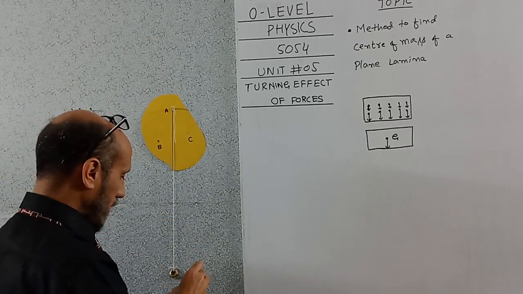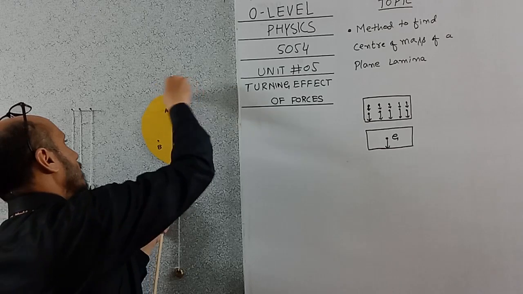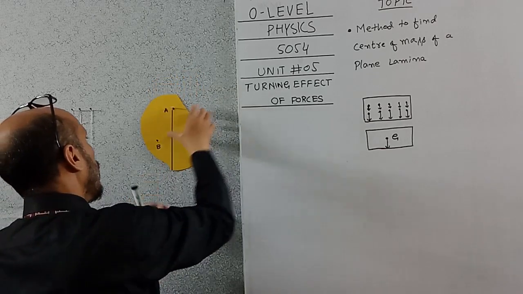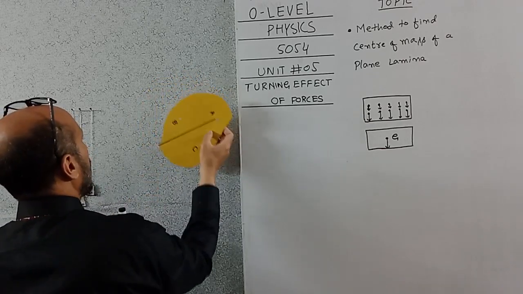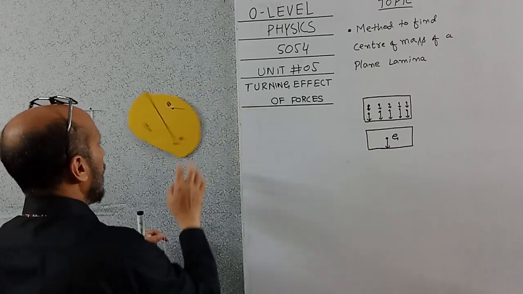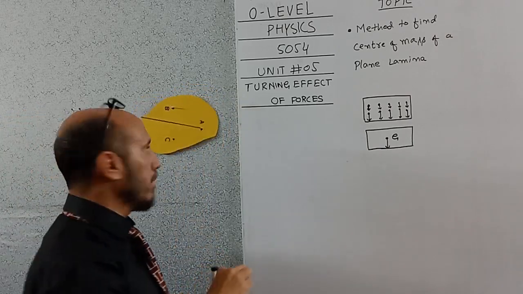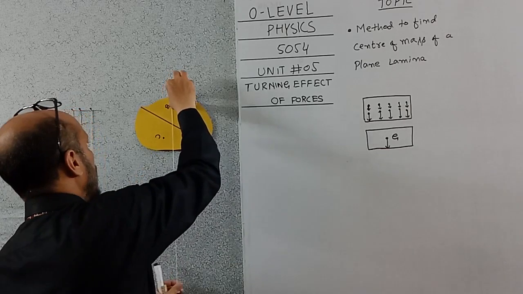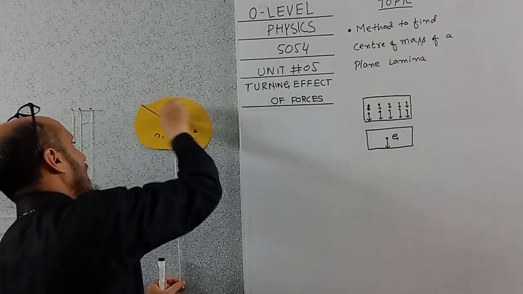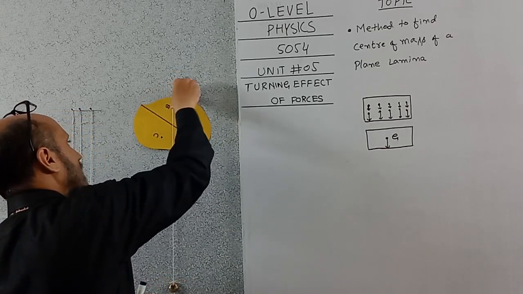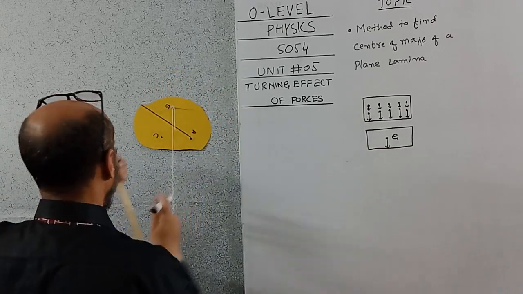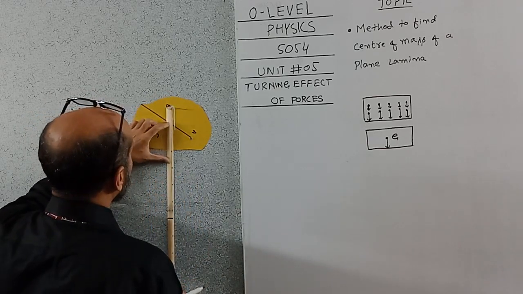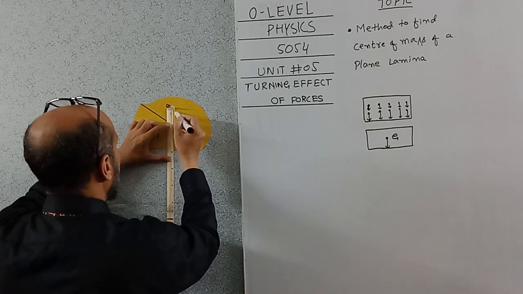Now I will change the hole. Initially it was hung from the hole A. Now I will hang it from hole B. Let it rotate, and when we hang the plumb line, it will come to a state of rest. Okay, now it's in a state of rest. Now I will again hang the plumb line over here. As the plumb line is stationary as well, again I will place a vertical line along with the thread of the plumb line.